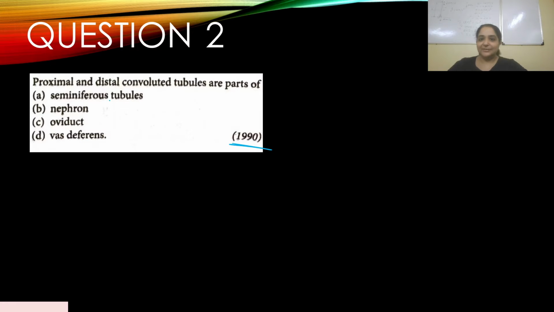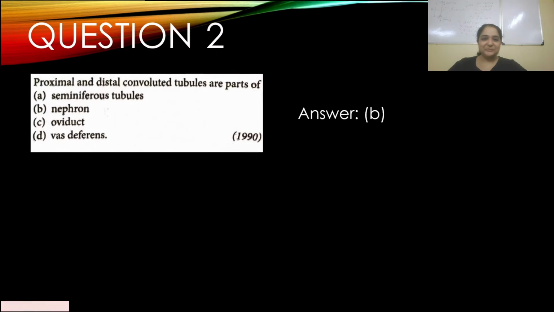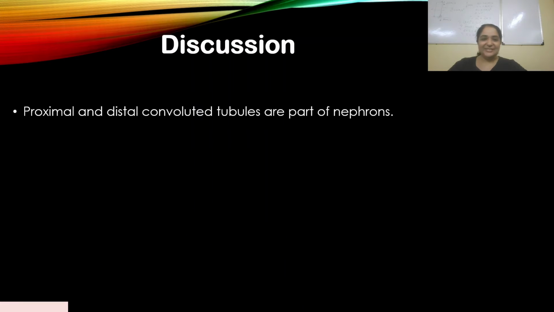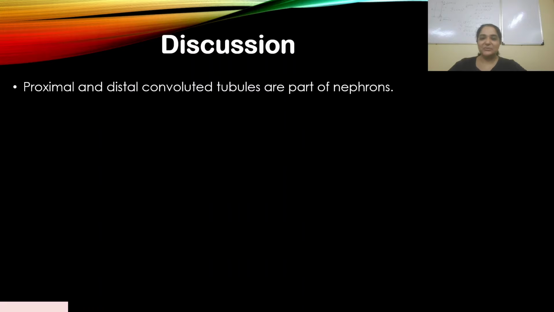Clearly we are studying the excretory system, so we know PCT and DCT are part of nephron. B is the right answer. No need to explain, it's very simple. Proximal and distal convoluted tubules are parts of nephrons. I'll not waste more time discussing this. We'll move on to the next question.